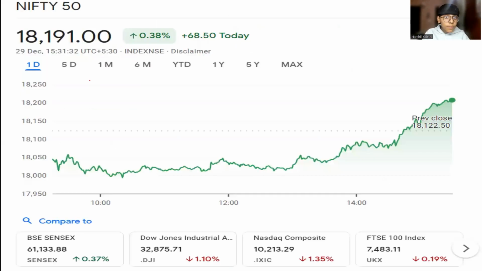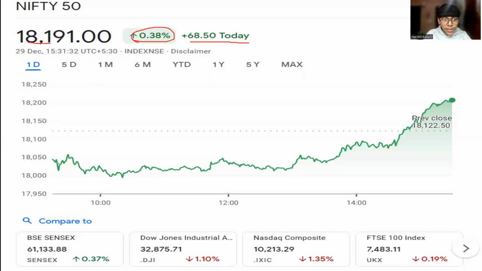So let's move further. Okay, so the price of Nifty 50 on 29th December is 18,191, and this green symbol you see is plus 0.38, meaning this is a bull market, and 68.50 points gained. This is just the figure of the analysis.